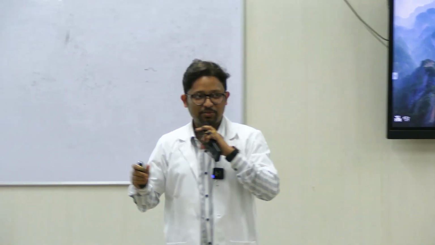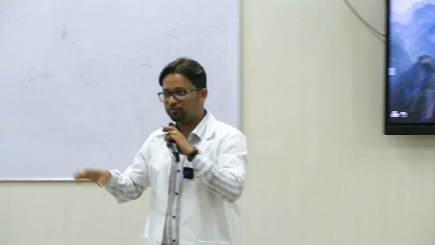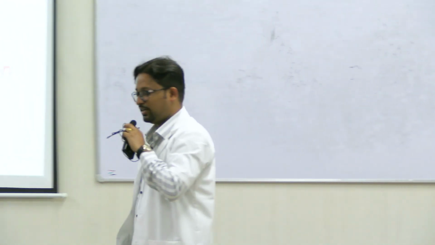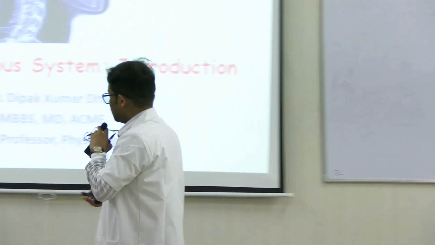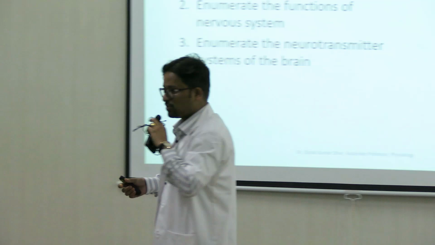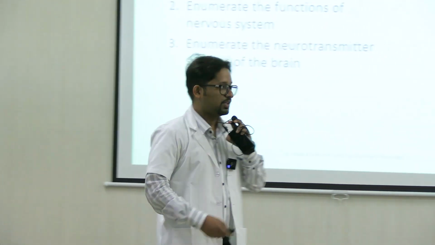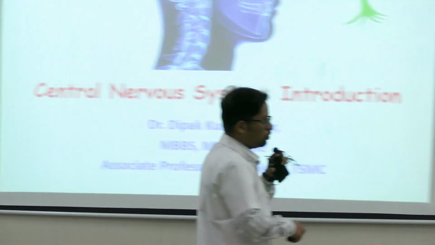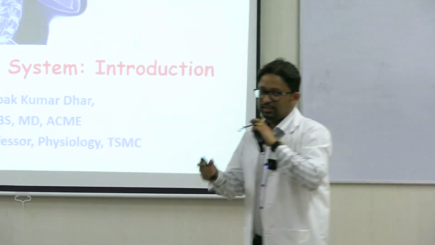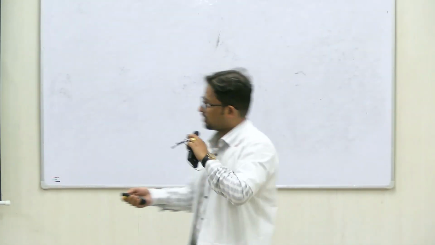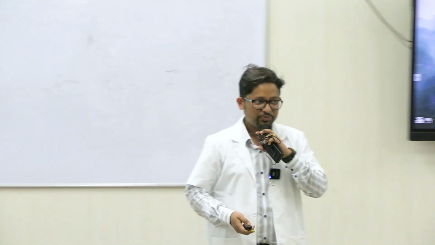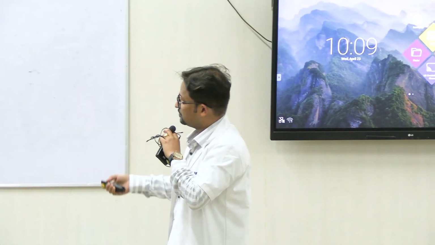So today's class is about the overview of the working of the CNS, right? So we'll start with what are our objectives for the class. So before that, do you find any resemblance in the structure of the brain that you see here and what do you see in this picture?